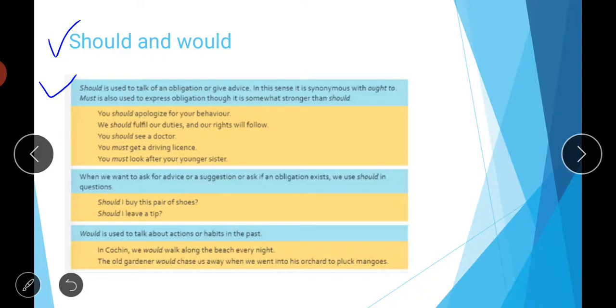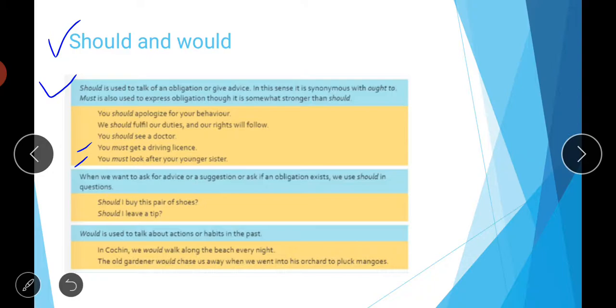Then we should fulfill our duties and our rights will follow. If for following duty also we are just giving advice, a strong advice that we should do this. Then you should see a doctor. You must get a driving license. So if the word must is here, it means we are talking about something that is mandatory to do. So you must get a driving license. You must look after your younger sister. So like this, must is used in a stronger sense than the word should.